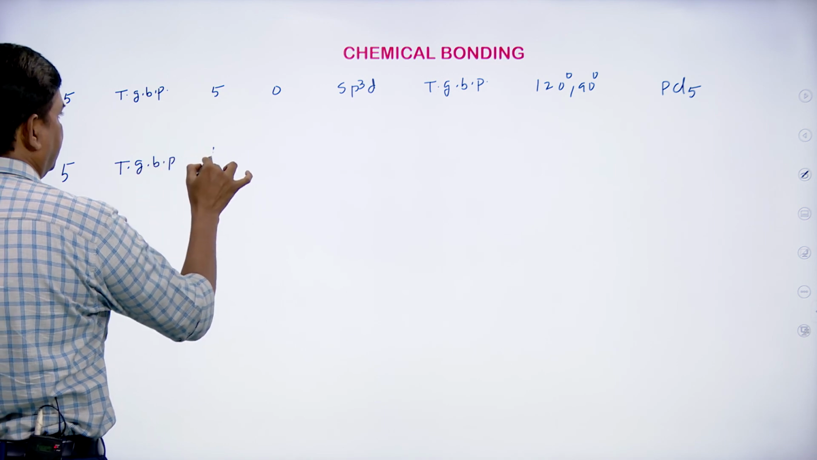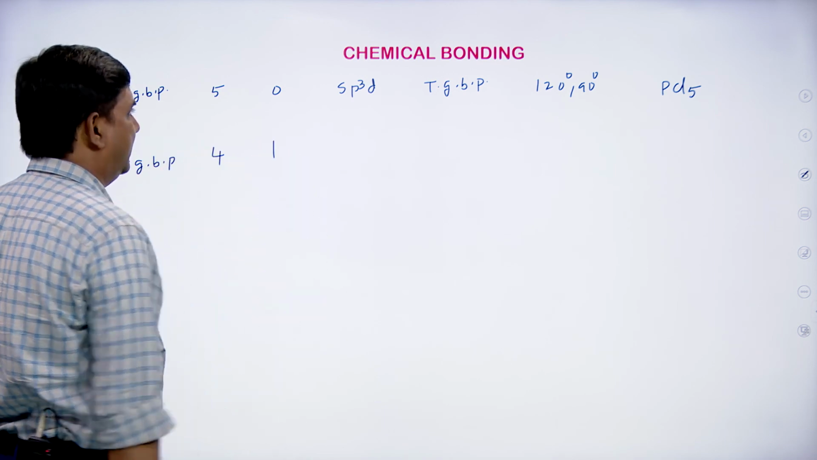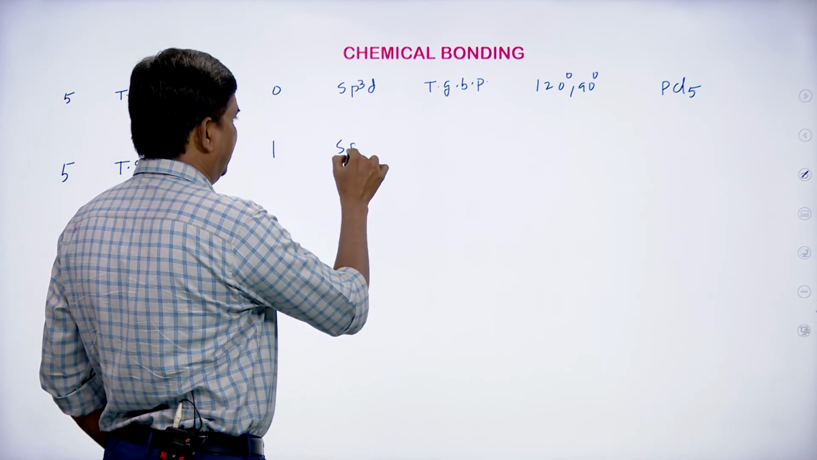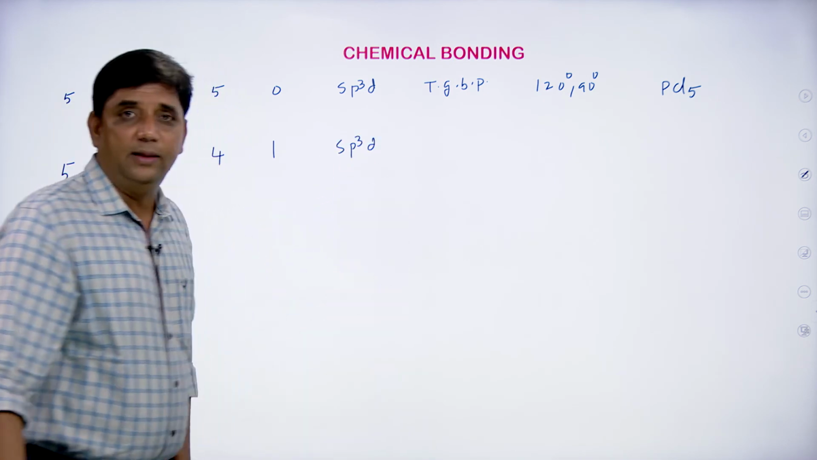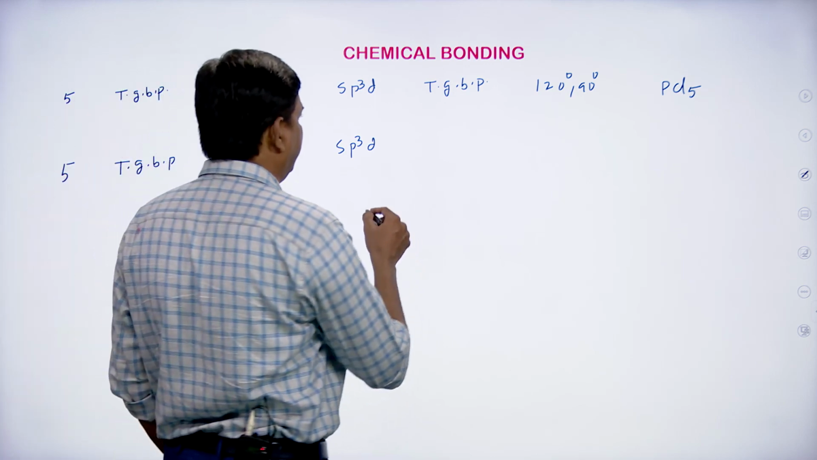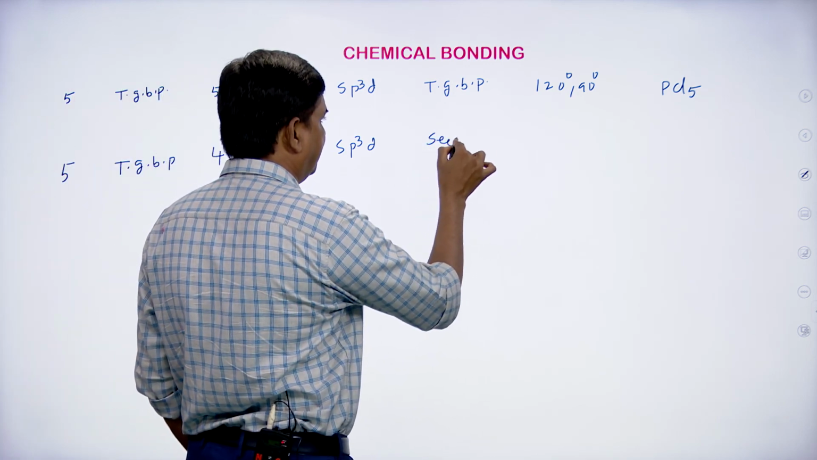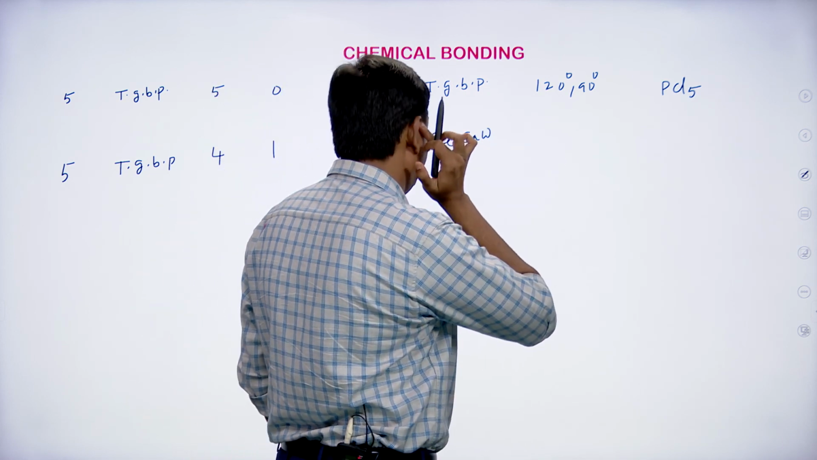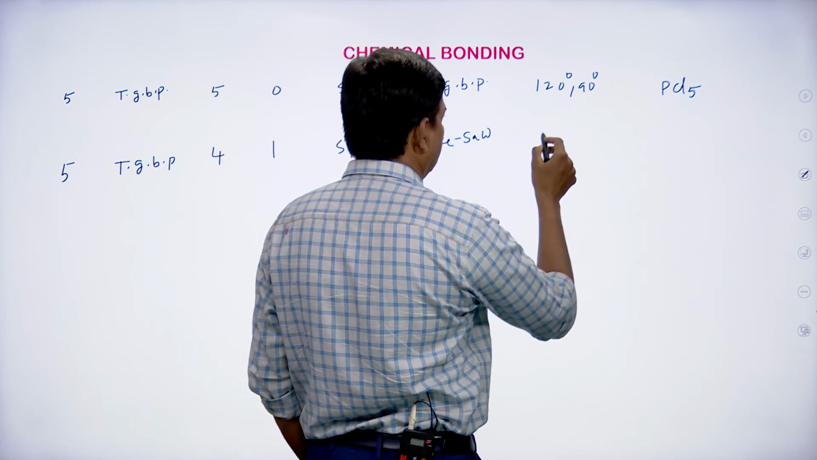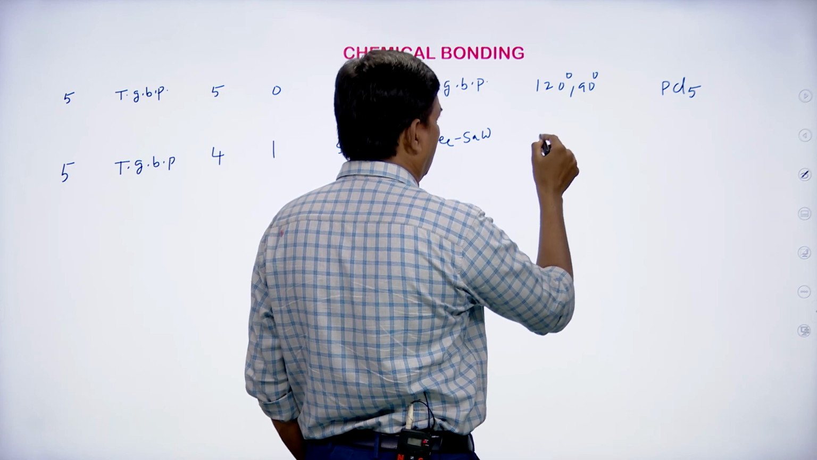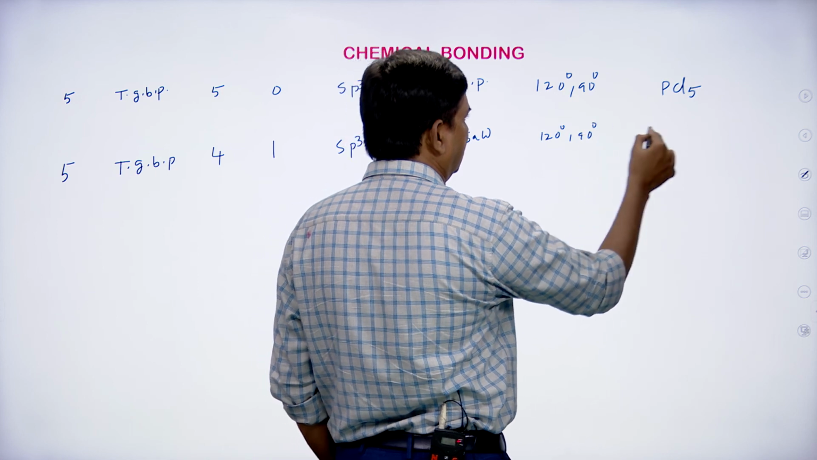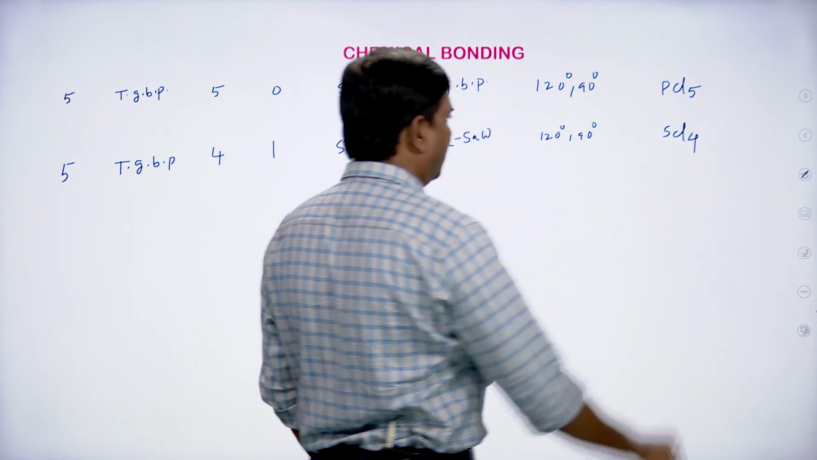TBP expected, and this is 4, 1. Hybridization is sp3d only, sp3d only, and shape is seesaw, and the bond angle will be around 120 degrees, 90 degrees only you will get, and example is SCl4.